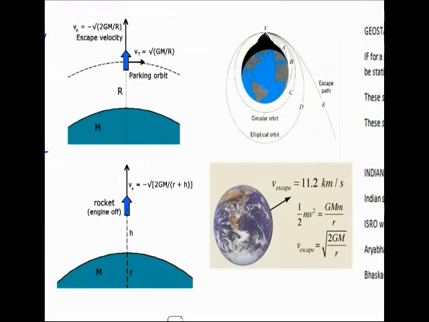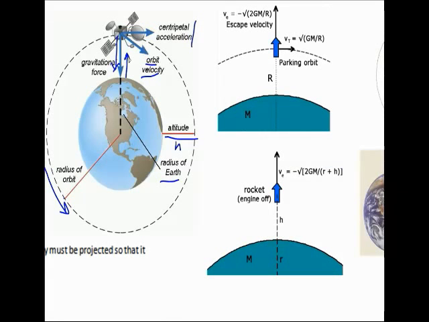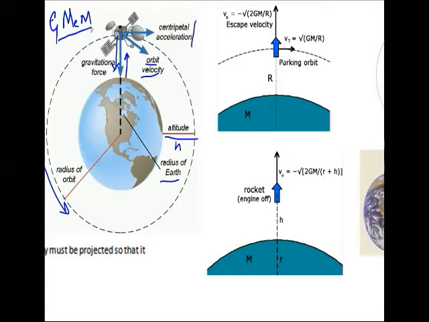Obviously, if a body has to move upwards, in this direction, then work has to be done. It can be seen that the work done in pulling the body from the surface of the earth, that is against the earth's attraction, can be given by an equation as per the universal law of gravitation, equal to G M e m divided by r, where M e is the mass of the earth and r is the radius of the earth. Again we are taking the distance when the object is on the surface of the earth.